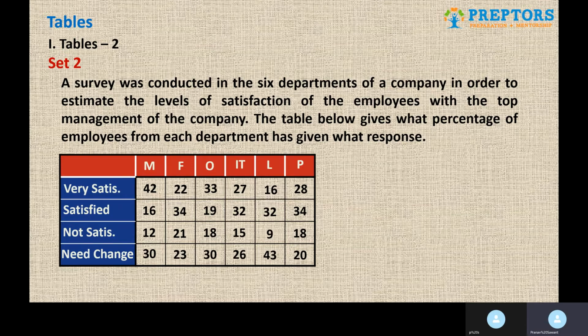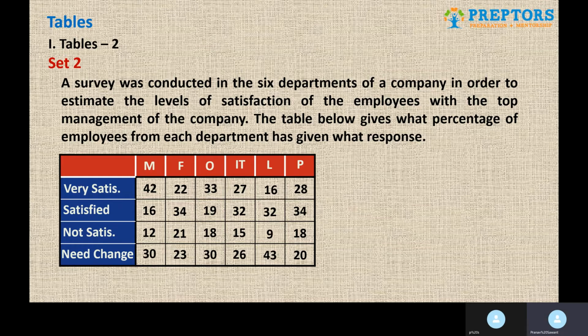So this also means that if it is said, let's take the first two departments, that is M and F. In M, 42% is very satisfied. In F, 22% is very satisfied. So it could be such that the number of employees of F, that is 22%, is greater than M, that is 42%.